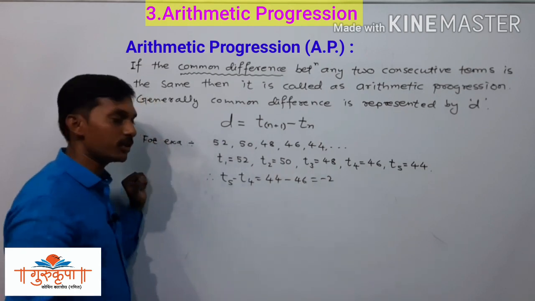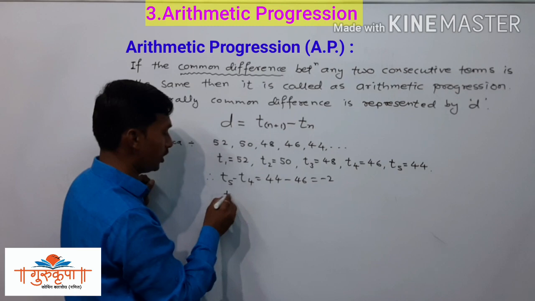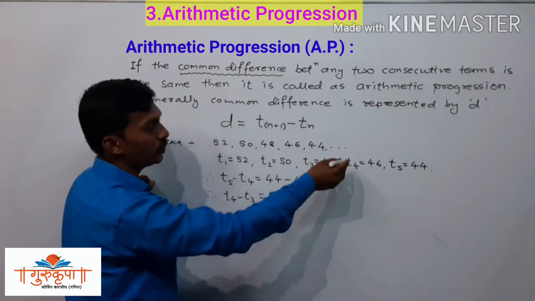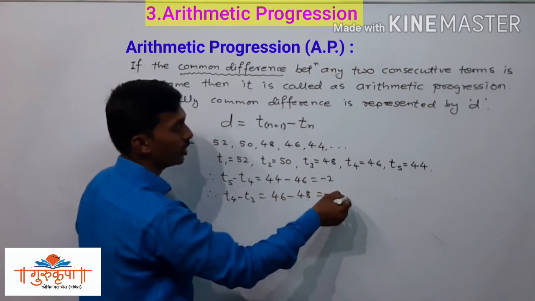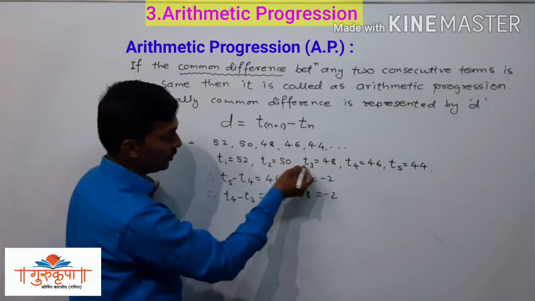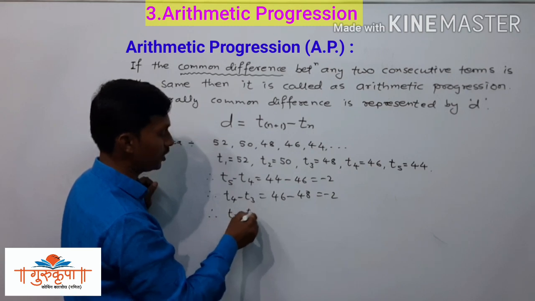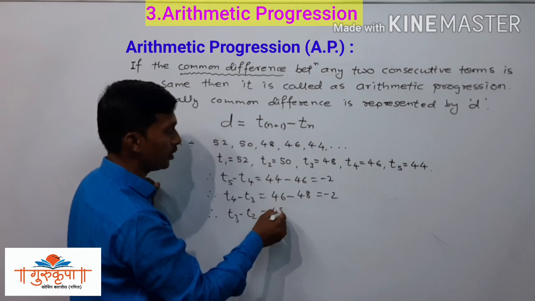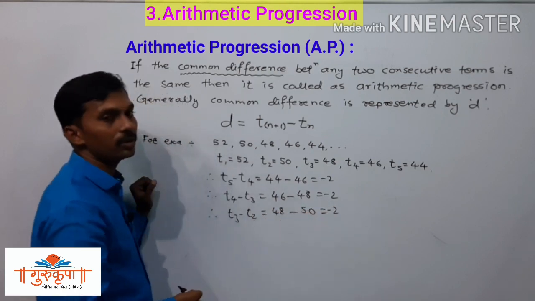Now we will subtract T3 from T4, that is T4 minus T3, which is 46 minus 48, and it is again minus 2. Now we find the difference between the third and second term, T3 minus T2, which is 48 minus 50, and it is minus 2 again.